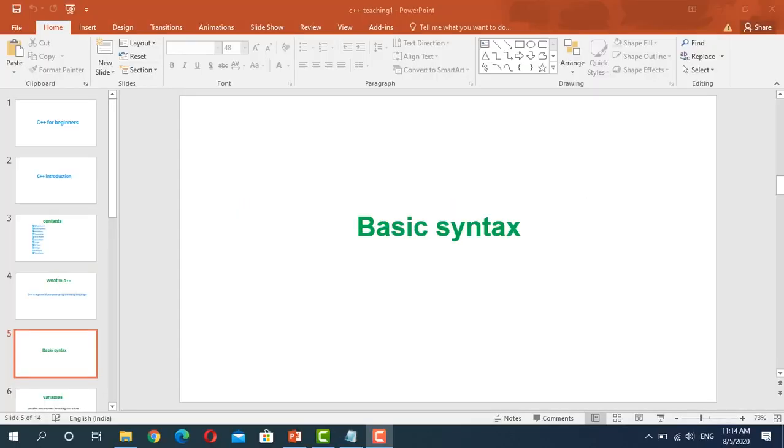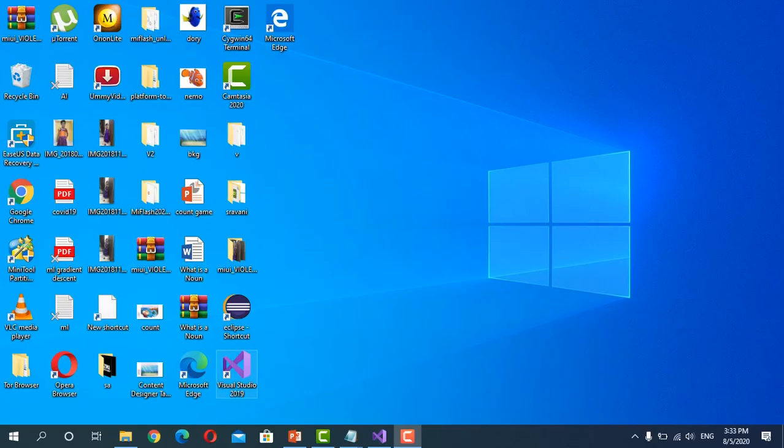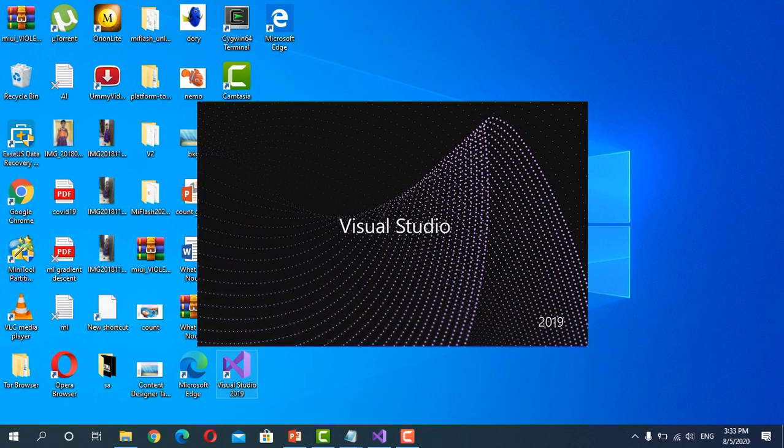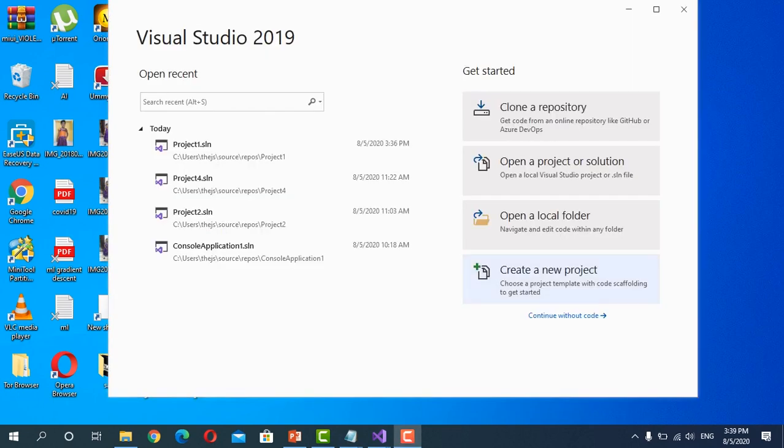Next I am going to tell about the basic syntax of a C++ program. To write a program in C++, you need an IDE. IDE means Integrated Development Environment. It is used to write, edit and compile the code. Here I am using Visual Studio. Now I am opening Visual Studio. It is an IDE. Here select Create New Project.